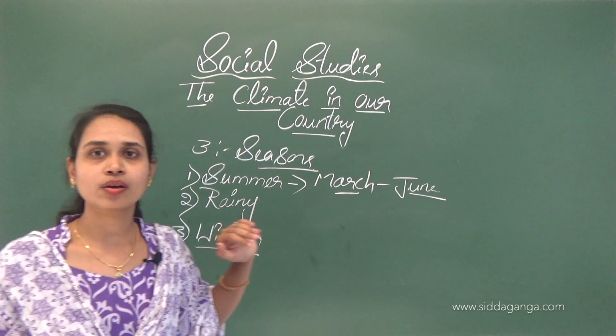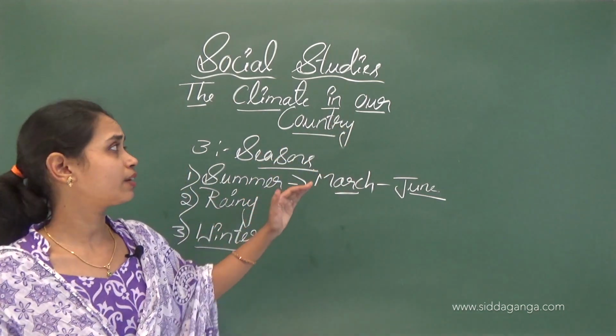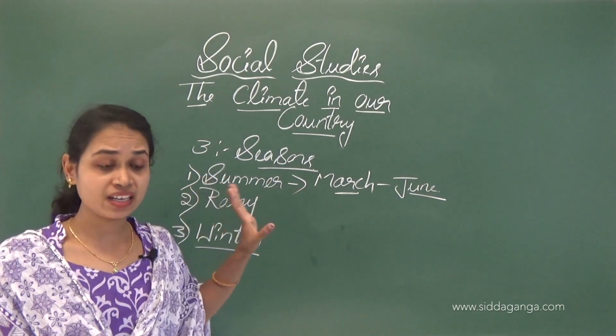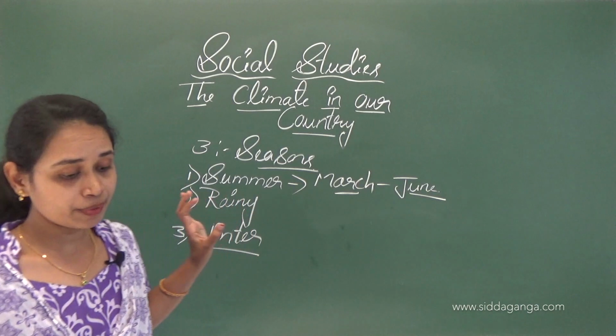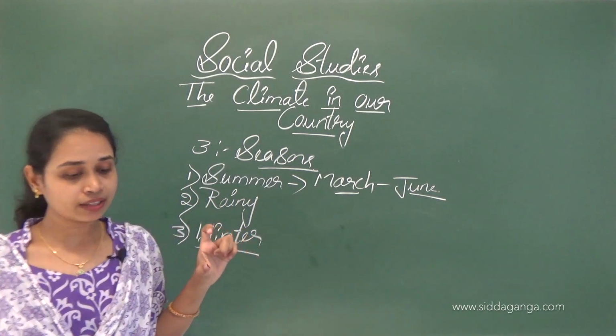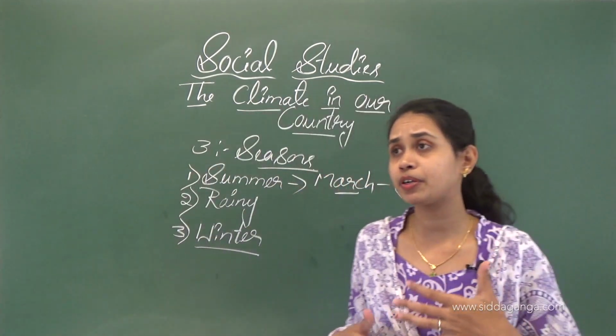In the summer season it gets very hot. The temperature often rises to 49 degrees, and in the northern plains the months of May and June are almost unbearable.